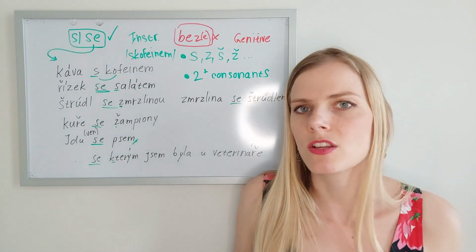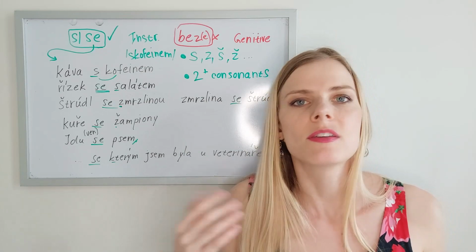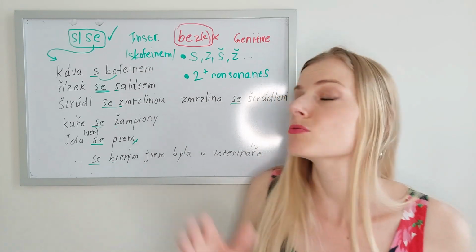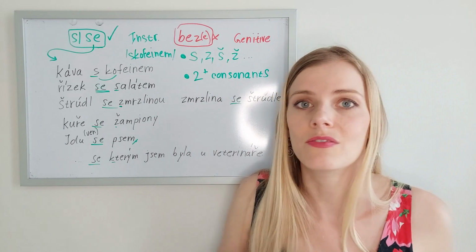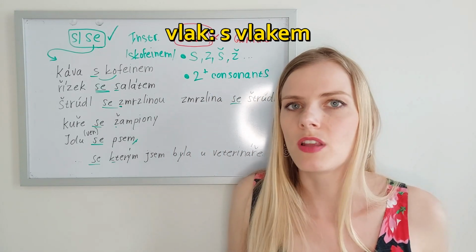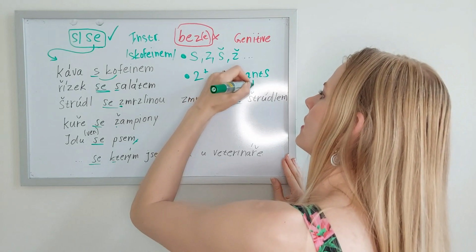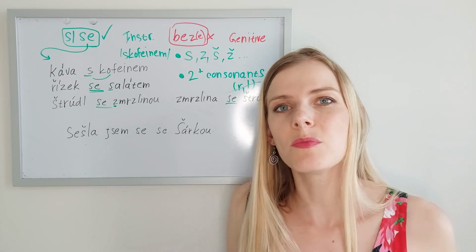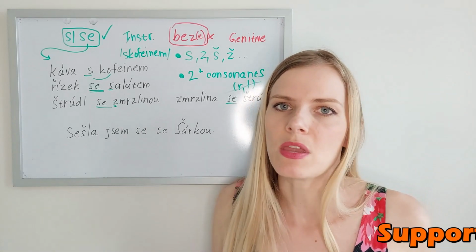But as I mentioned in one of my videos before, R and L are considered semivowels in the Czech language, so they don't apply to this rule. So when you have a word like vlak, a train, s vlakem, with a train. So not R and L. Se psem, se kterým.